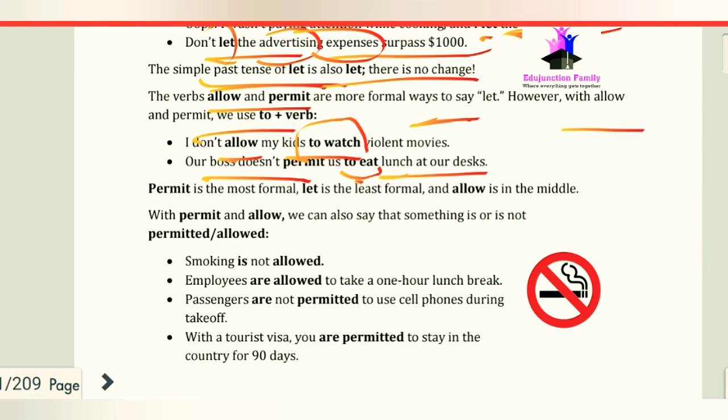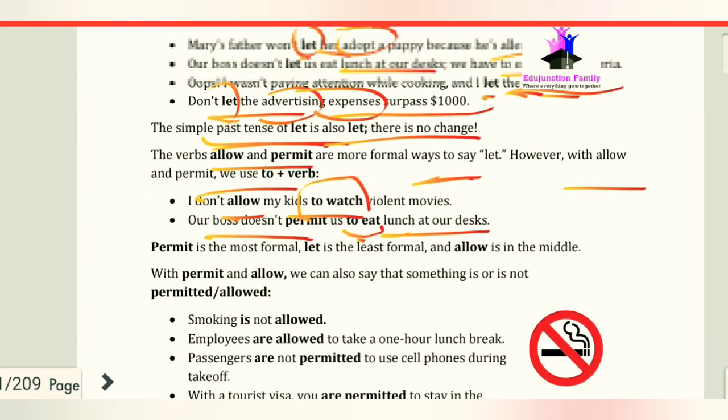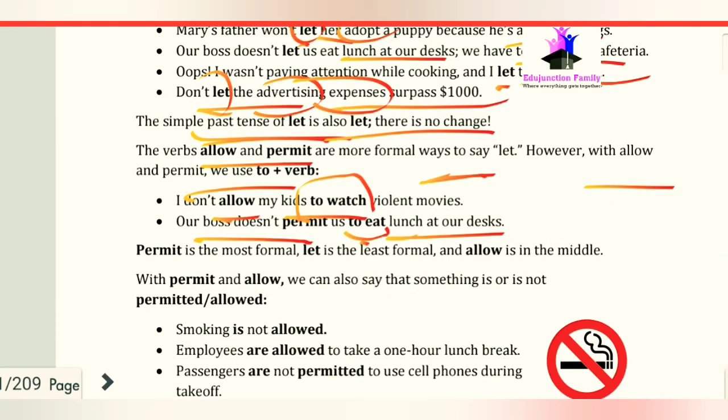Okay, and earlier we had the sentence, "Our boss doesn't let us eat lunch at our desks." Here this is less formal. The sentence is informal, so we use let here.